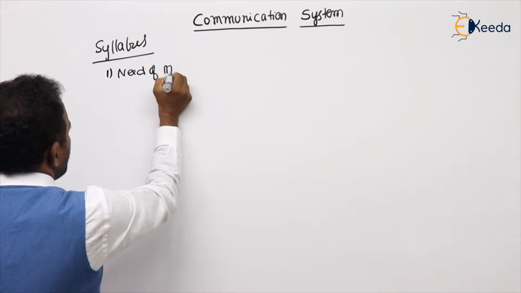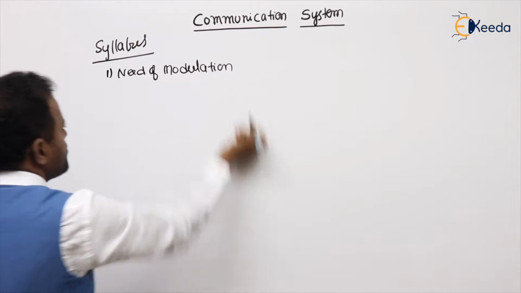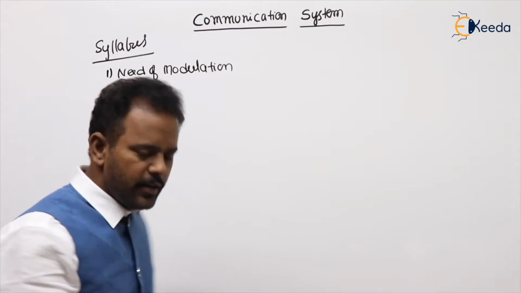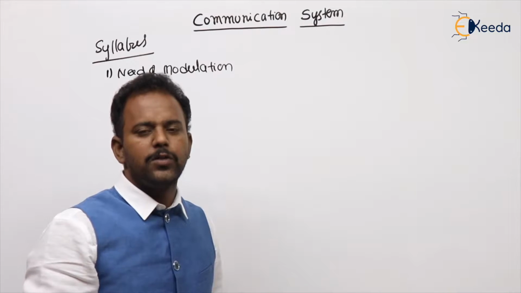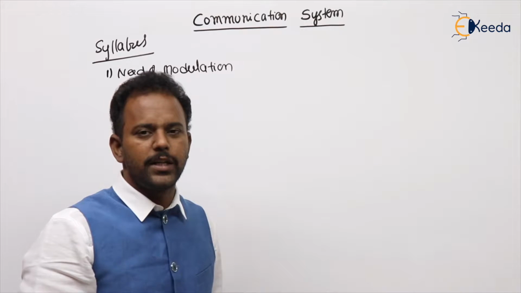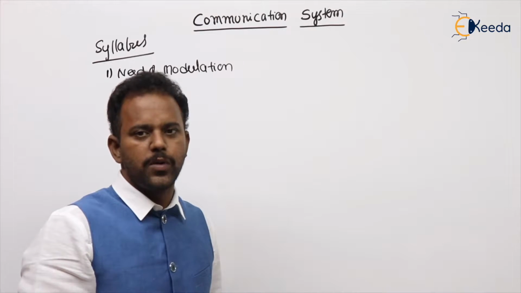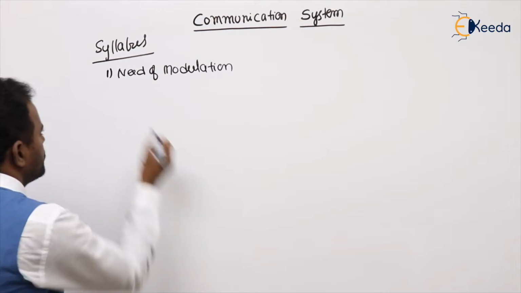What is the need of modulation? Before the need of modulation, we'll discuss some of the basic points. What is analog? What is digital information? What are the most important information? What are the types of analog? What is the basic block of communication system? Those basic points we'll see, and I'm writing the topics from the basic need of modulation.